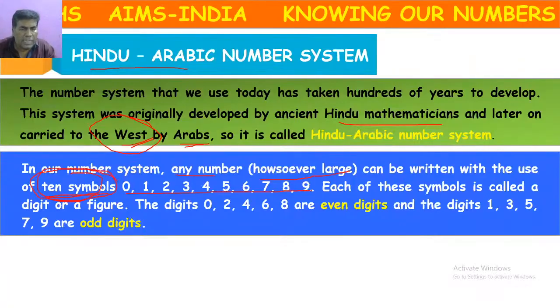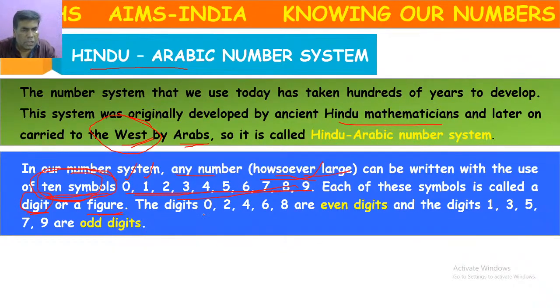Each of these symbols we call a digit, D-I-G-I-T. 0 is a digit, 1 is a digit, 9 is a digit. Like that, we have 10 digits. With the help of these 10 digits, we can write whatever number we want. It is also called a figure. Most commonly, we use the word digit, but sometimes we call it a figure also.